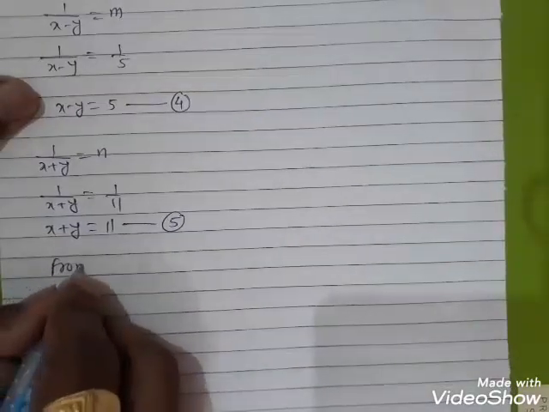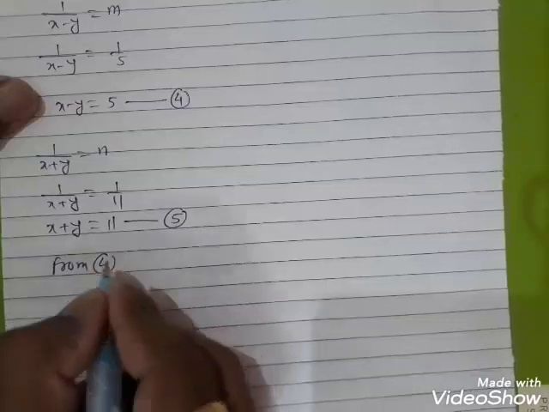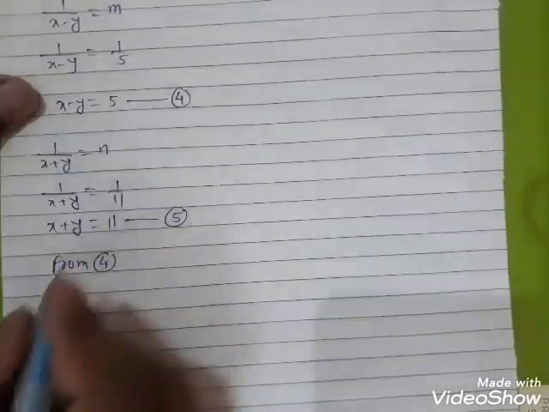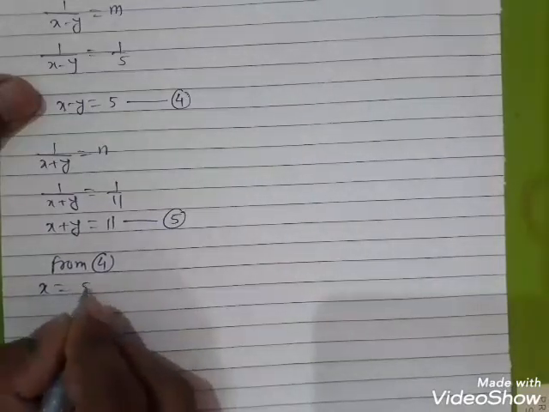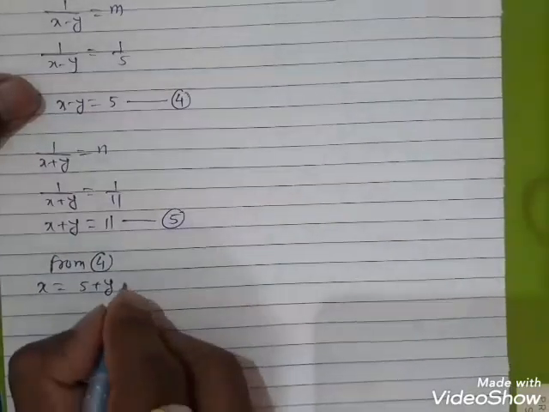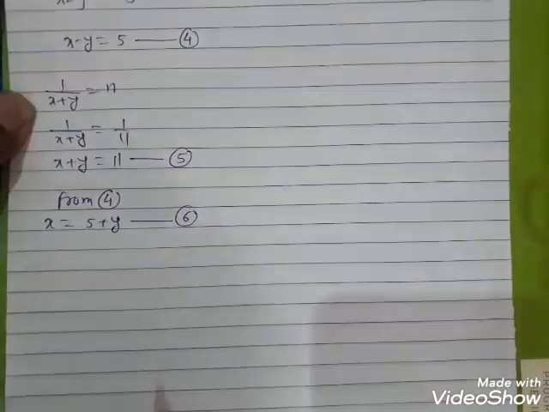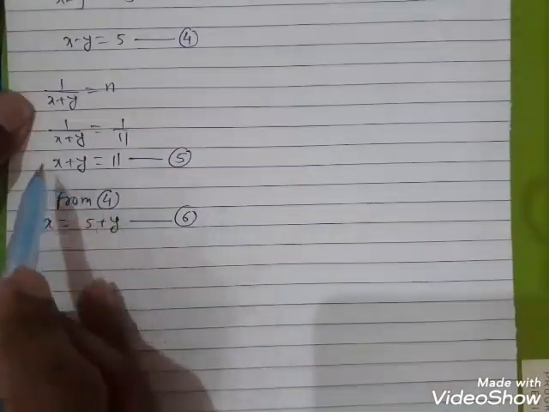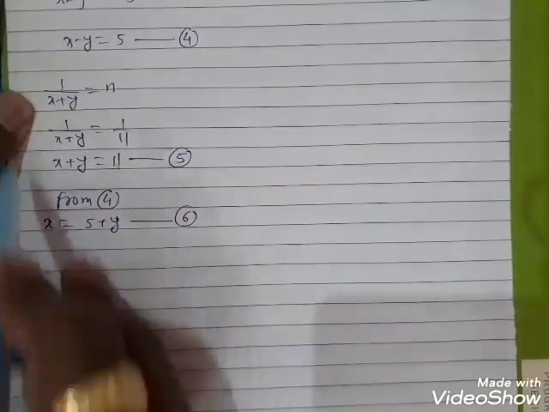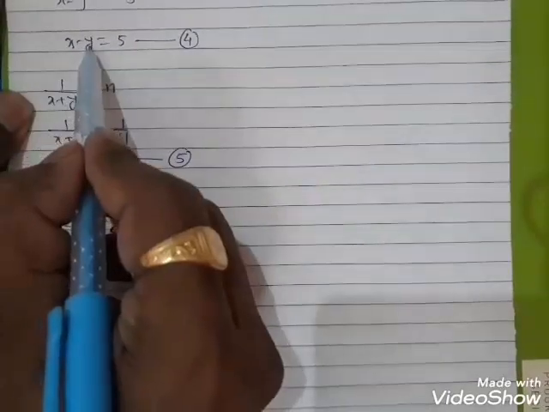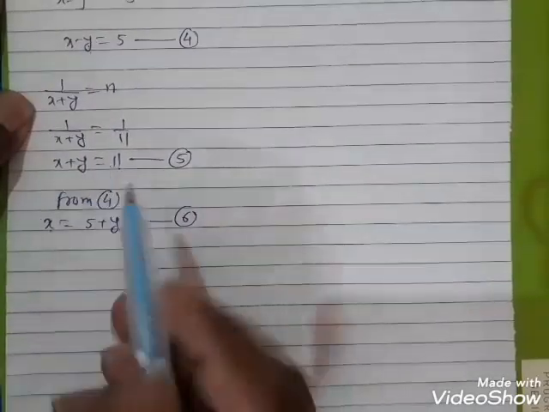Here x is equal to 5 plus y. Right, this is equation number 6. Put x is equal to 5 plus y in equation number 5. Don't use this value in equation number 4 because we are finding the value of x from 4. So use this value in equation number 5.